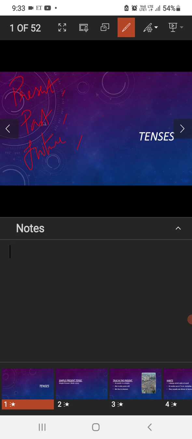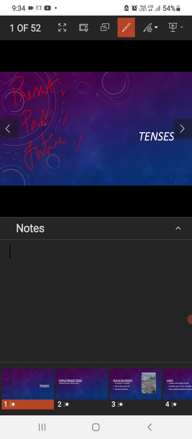They are simple present tense, present continuous tense, present perfect tense, present perfect continuous tense, and again simple past tense, past continuous tense, past perfect tense, past perfect continuous tense, and simple future tense, future continuous tense, future perfect tense, and future perfect continuous tense. These are the 12 basic categories in which we can identify at what point of time the action takes place: either in the present moment, the past moment, or the future moment.